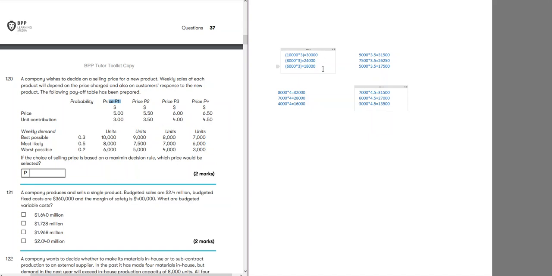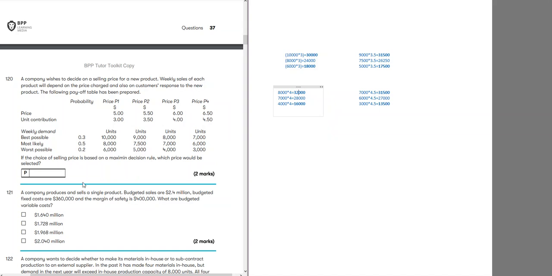So maximin means maximum of the minimum. Here the minimum is 18,000, here minimum is 17,000, here minimum is 16,000, here minimum is 13,000. So maximum of all these minimums is 18,000. So according to maximin decision rule, because this relates to P1, P1 would be selected. If they asked maximax, then maximum of the maximum: here the maximum is 30,000, here 31,000, here 32,000, here 31,500. So maximum of maximum would have been 32,000, so price 3 would have been selected. But here the answer is P1.